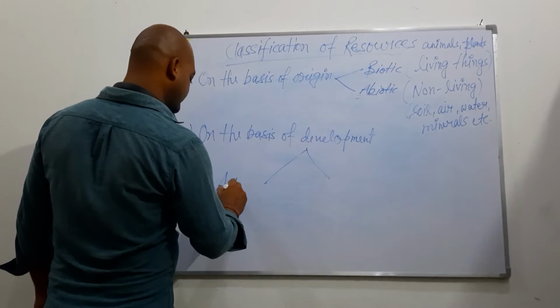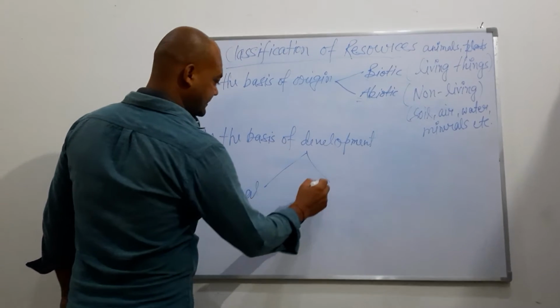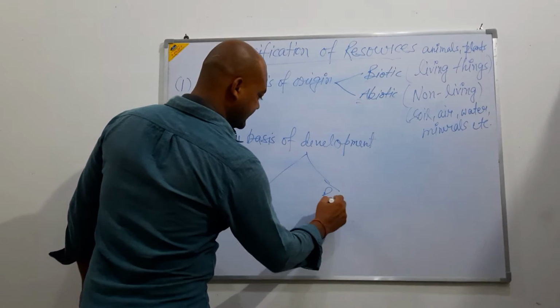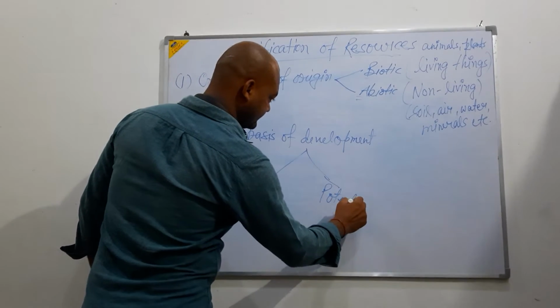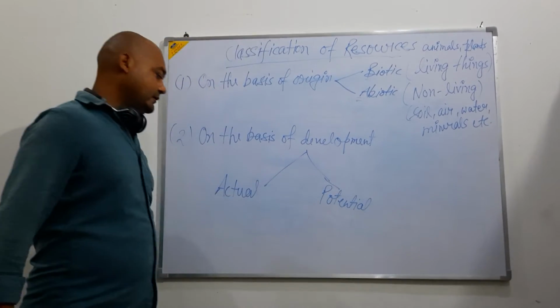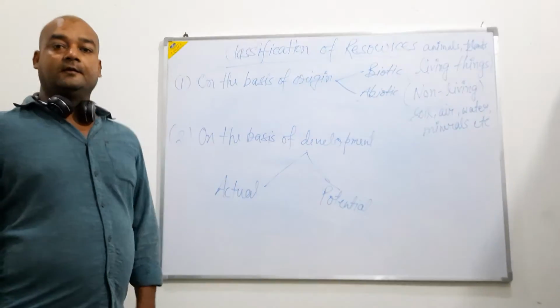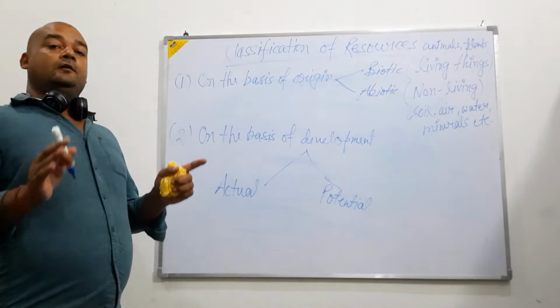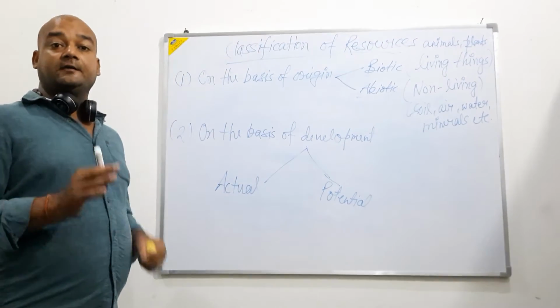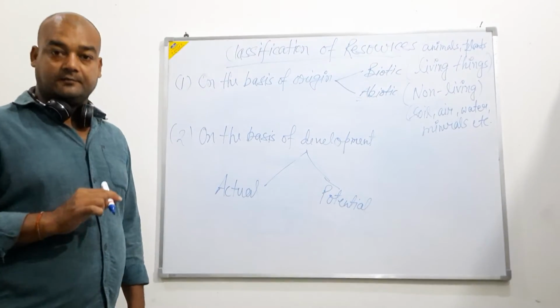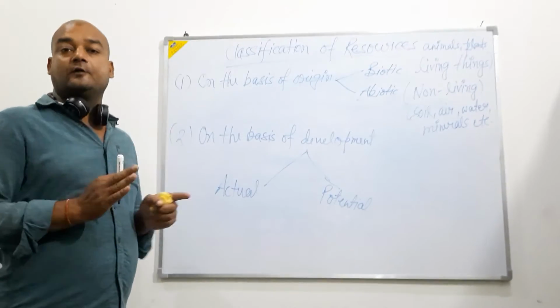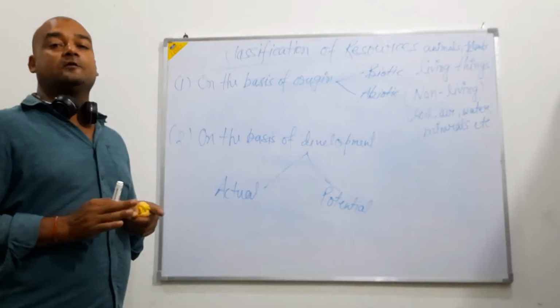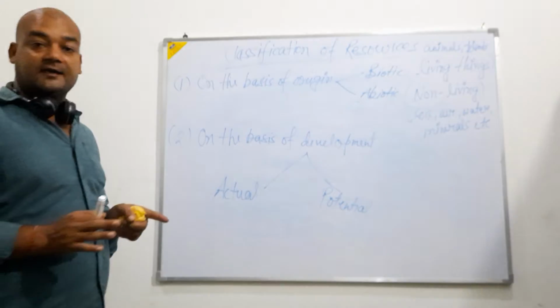First one is actual resources and second one is potential resources. Now, what are actual resources? Actual resources are those resources which are being used by us. It means we have the appropriate technology, and with the help of that technology we are using those resources.